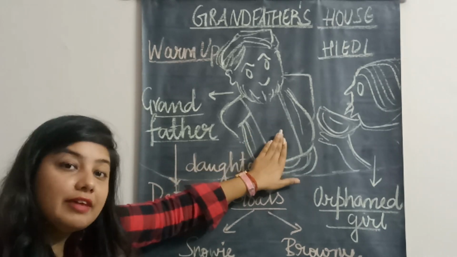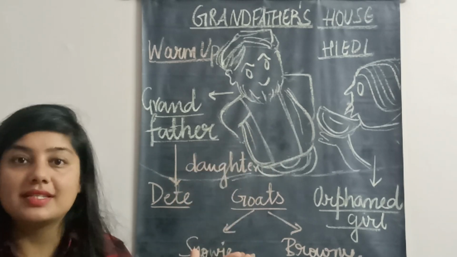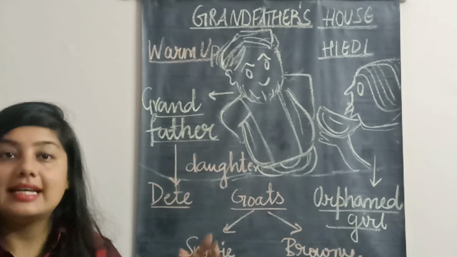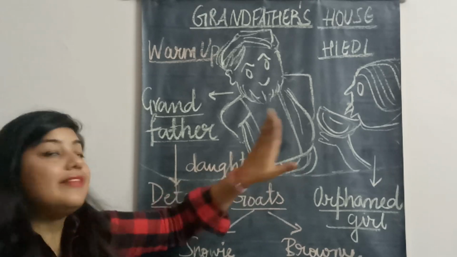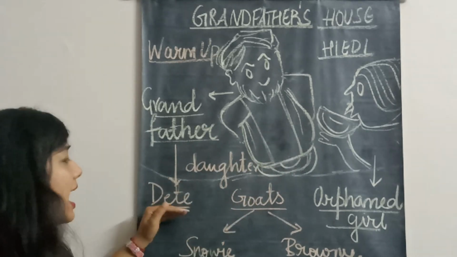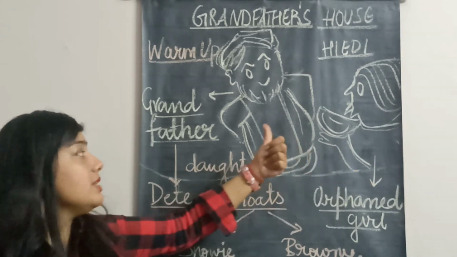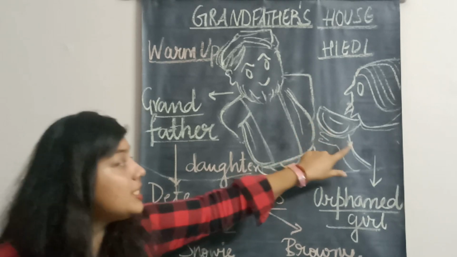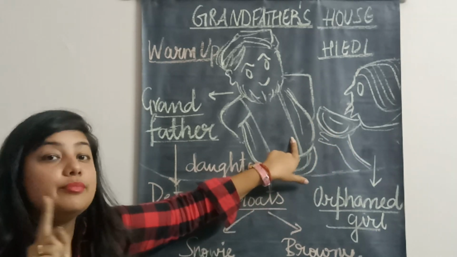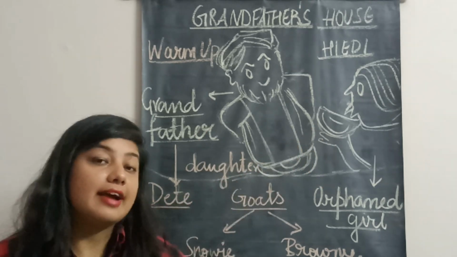Now this grandfather lives in the high mountains of Alps. A-L-P-S. Alps. Now he is living alone. He has a house and he lives alone. Now Aunt Date takes this girl Heidi to meet her grandfather. She has never met grandfather before. This will be the first time that she will be meeting grandfather.